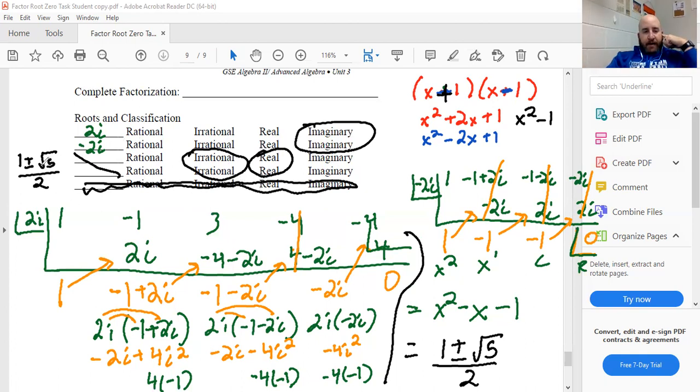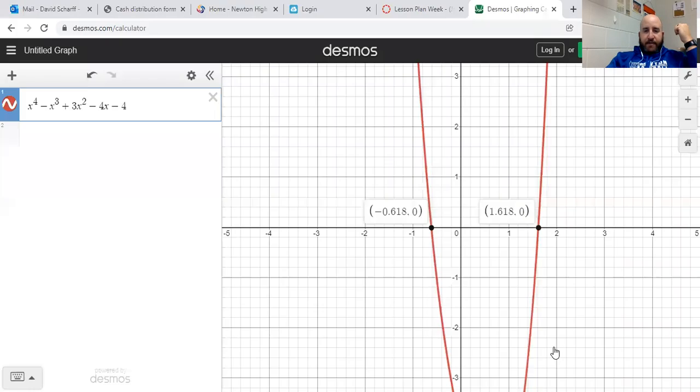And again, I'm not going to whip the calculator out to show y'all, but if I did 1 plus the square root of 5 divided by 2, I would get 1.618. If I did 1 minus the square root of 5 divided by 2, I would get negative 0.618. Why does that sound familiar? I would get the 2 roots that I actually had. So if you did this in your calculator, this would be 1 plus the square root of 5 divided by 2, and this would be 1 minus the square root of 5 divided by 2, to get this number.